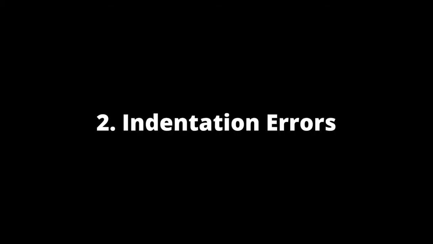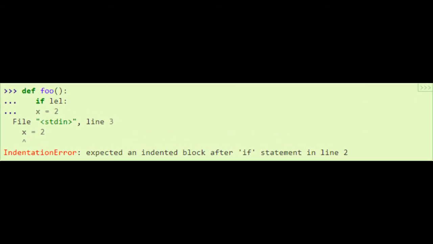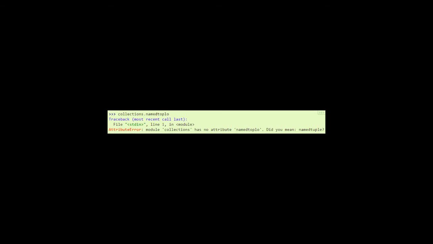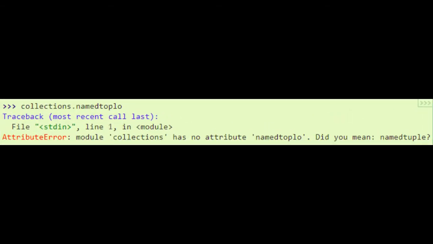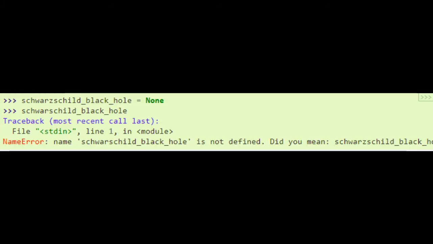At number 2, we have indentation error. Similar to syntax errors, indentation errors will also display a more accurate and informational error message, including the location of the error. Number 3, attribute error. Now the Python interpreter will recommend suggestions if you ever type any incorrect attribute as to what can be the correct attribute you were referring to. And number 4, name error. Similar to attribute error, Python will also display recommendations in case you misspell any variable or function name.